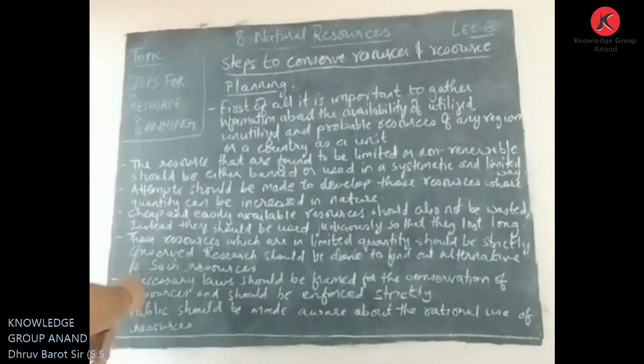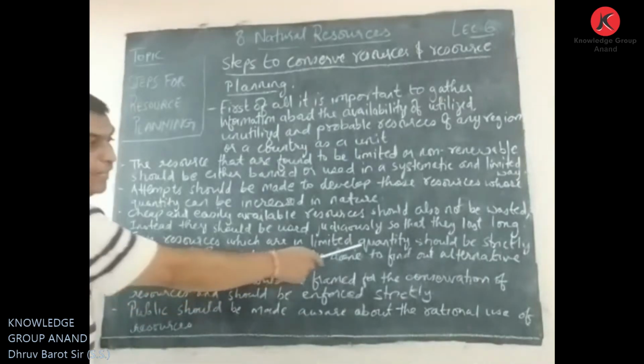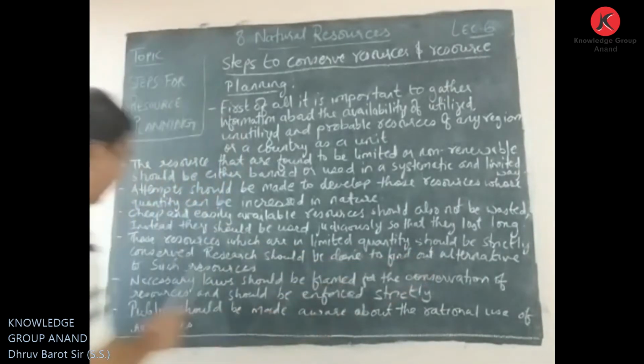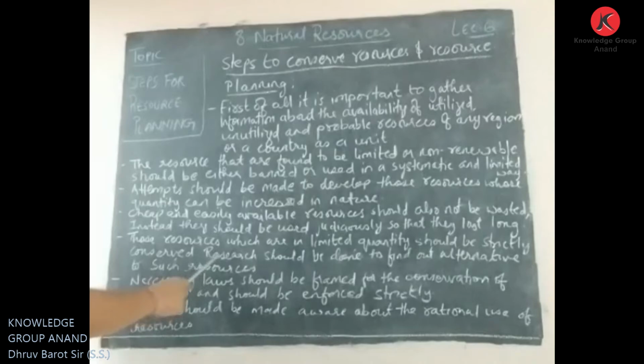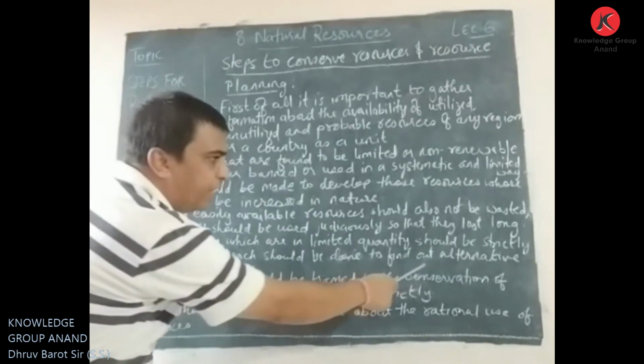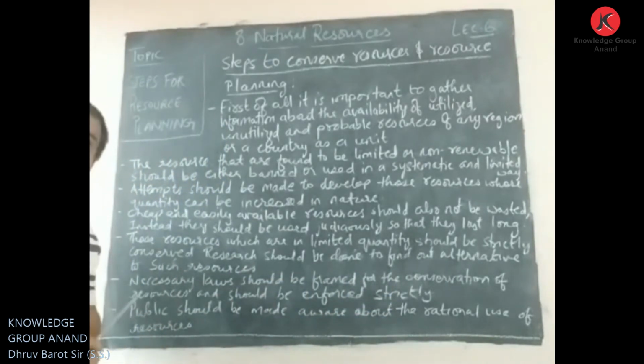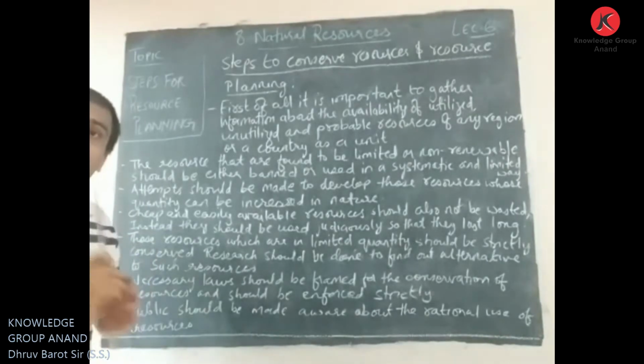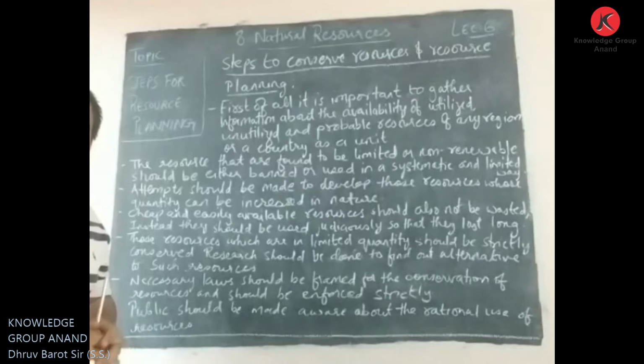Then here it is said, those resources which are in limited quantity should be strictly conserved. Research should be done to find out alternates to such resources. These resources which are available in limited quantity, we can say non-renewable resources, should be strictly conserved.